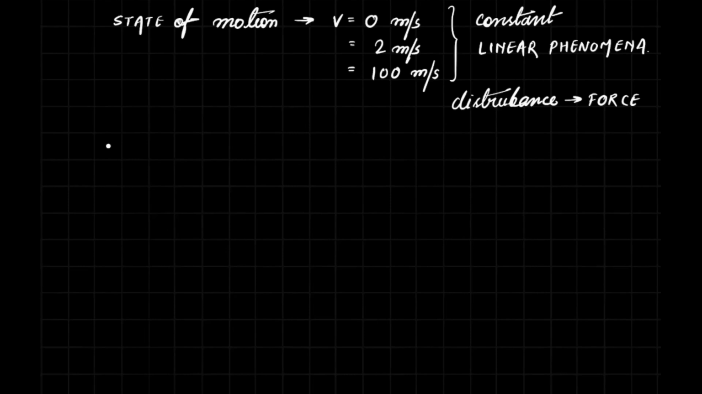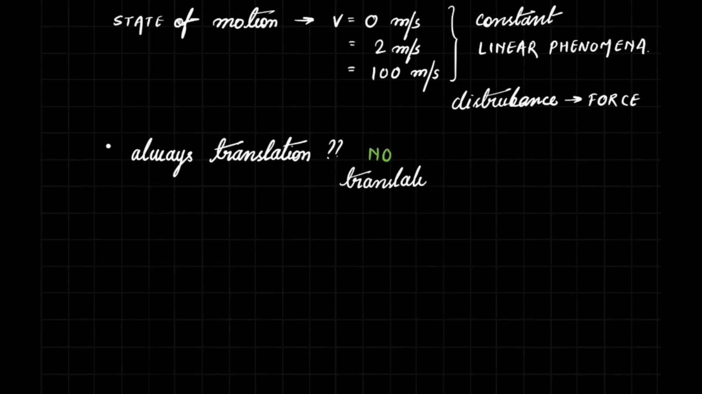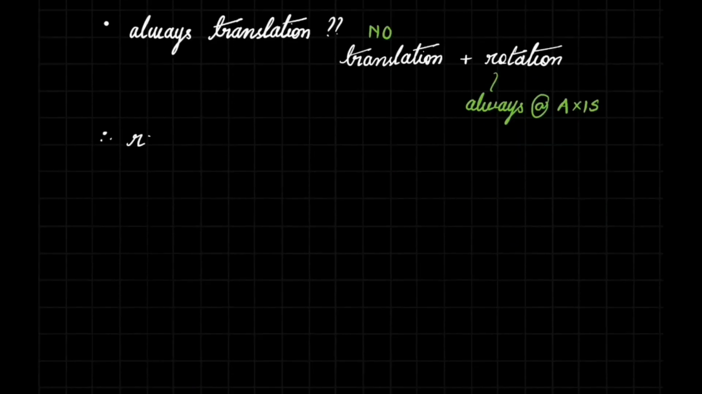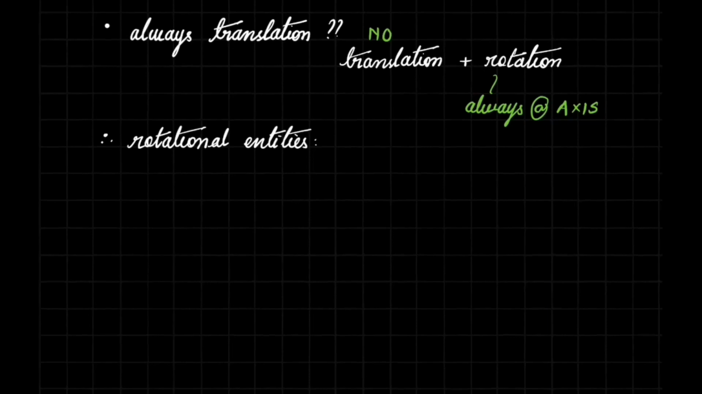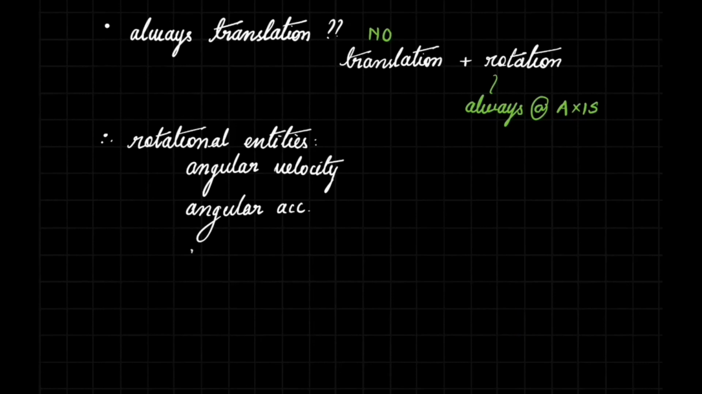In practice, it's not necessary that a body will always undergo pure translation. Many times, the motion of a body is actually a combination of translation and rotation. And this rotation can be about any axis in space. Now, to describe this rotational motion, we need certain entities such as angular velocity, angular acceleration, angular displacement, angular momentum, etc.